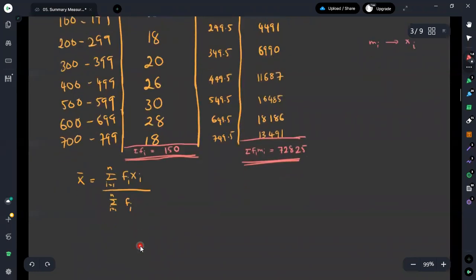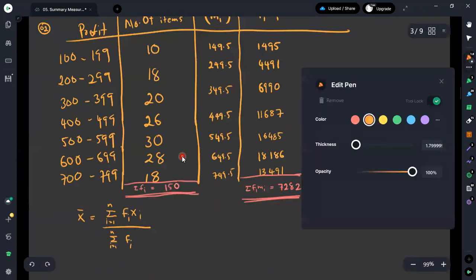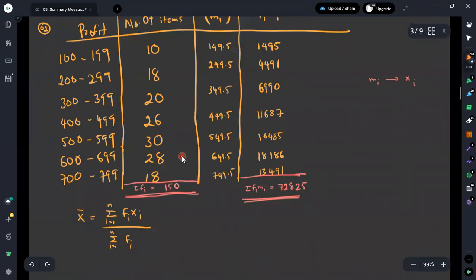Now we have obtained the relevant quantities to obtain the mean value. Therefore, if you do the substitution, instead of the summation of fi xi, we can see that the value is 72,825. Then it has to be divided by the summation of fi, which is equal to 150.